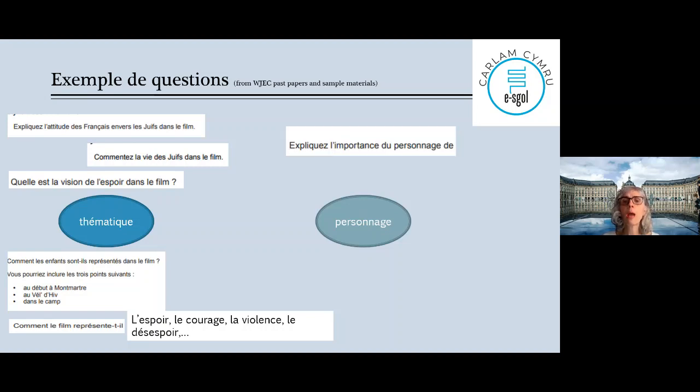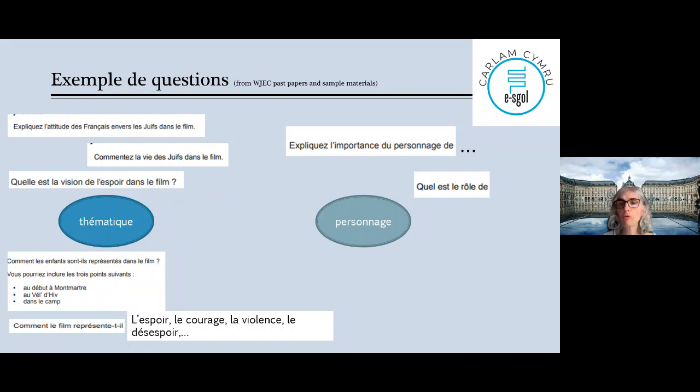Maintenant les personnages: expliquer l'importance du personnage X. That's obvious, it's on the character, okay? And you could have all the names we mentioned. Sorry, I've got them on the list here. Annette Monod, Tina Lombardi, François Marin, etc., etc. Esmeralda. So, any of them. Ou quel est le rôle de? Quel est le rôle de is a bit like importance, okay? Because that's the role he's playing in the movie. So it's his place in the movie.